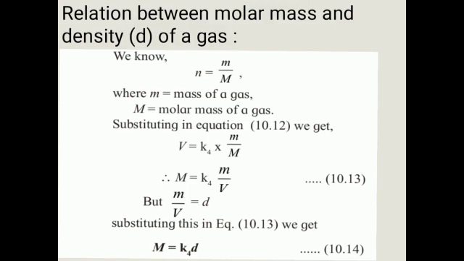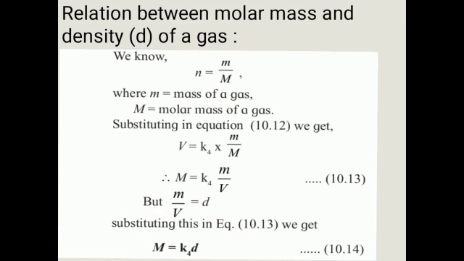Substituting this into equation 10.12, that is, the equation of Avogadro's law. Avogadro's law equation is V is equal to K4 into small n, where V is the volume, K4 is the constant and small n is the number of moles of a gas. So putting the value of n in this equation, we get V is equal to K4 into small m upon capital M, that is, mass of gas upon molar mass of gas.